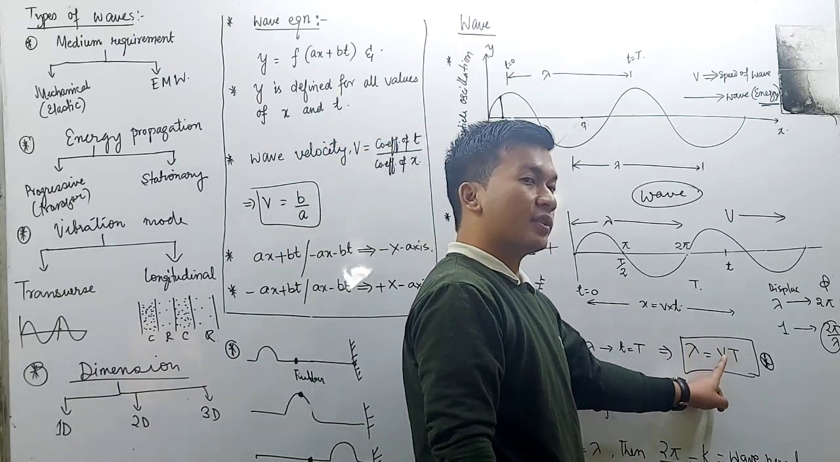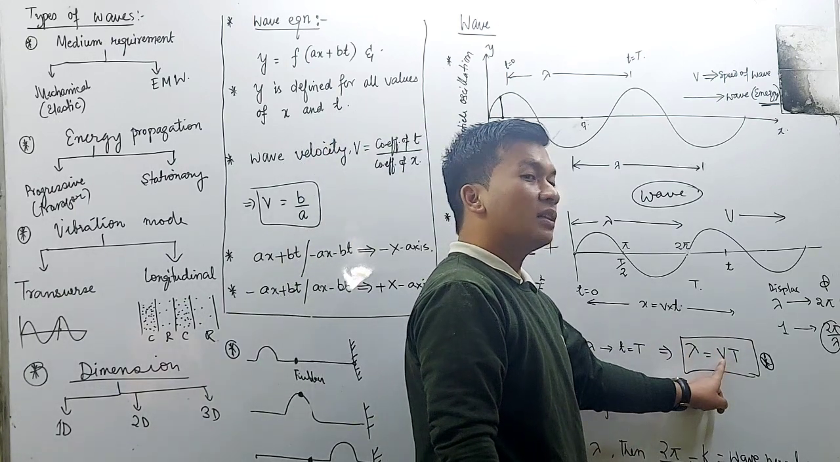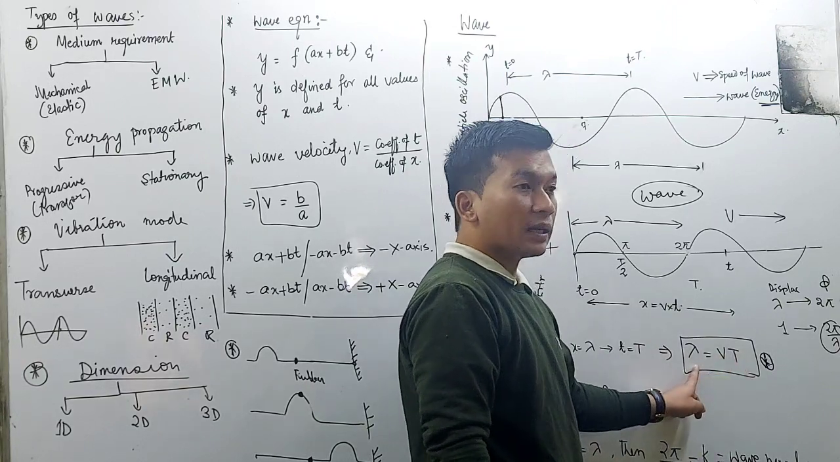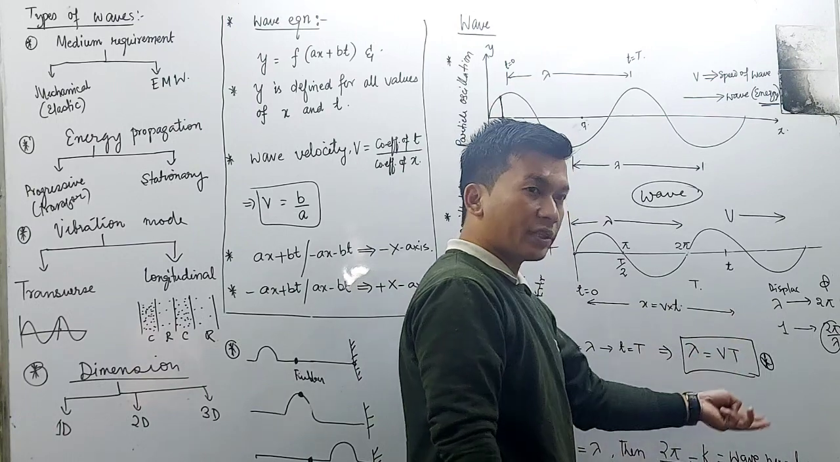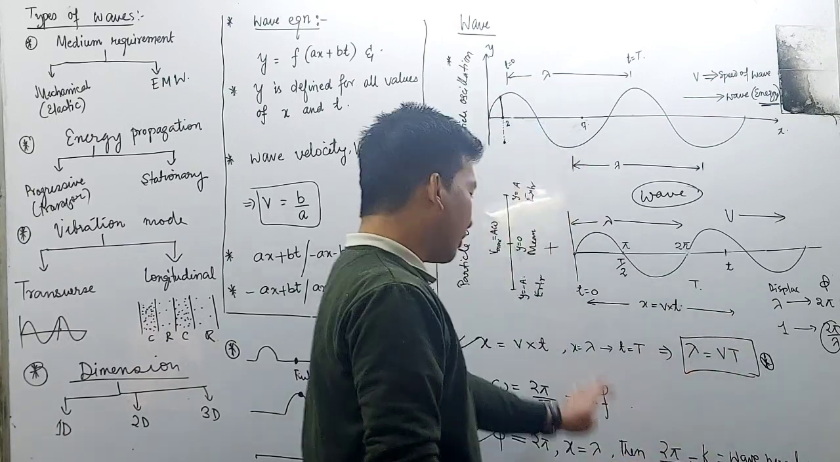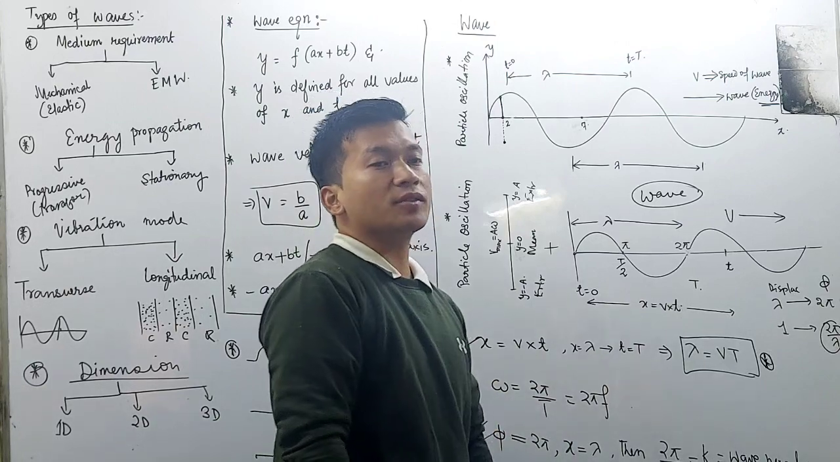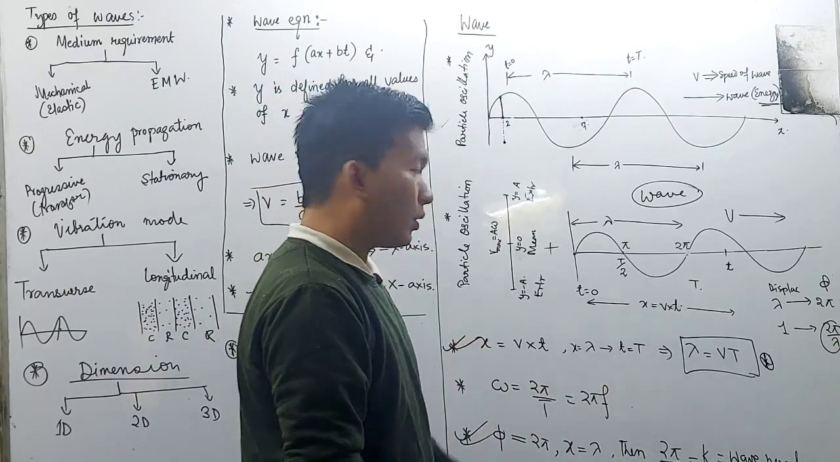How will you write the velocity over here? Velocity of the wave will be equal to wavelength divided by time period. Very easy. Next, omega is known as angular frequency.